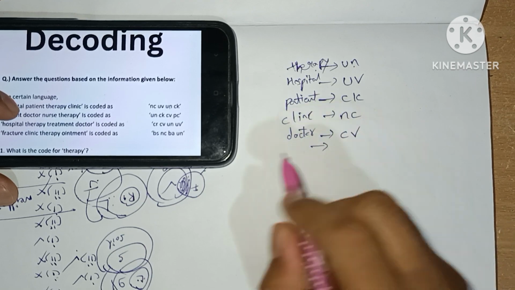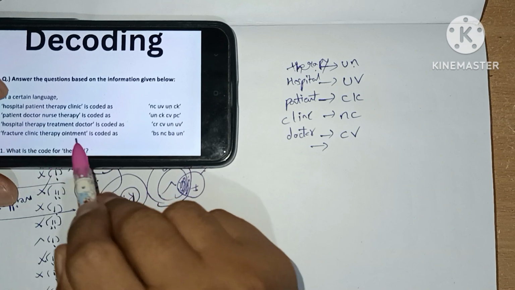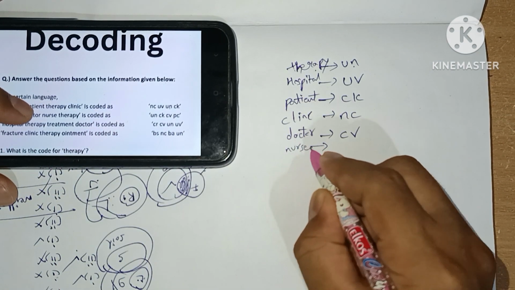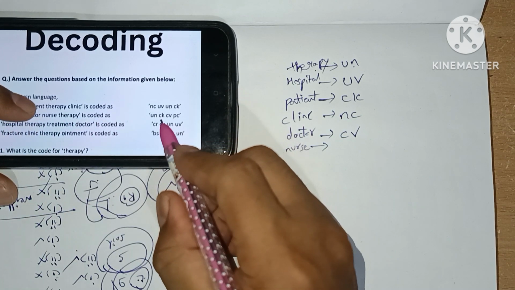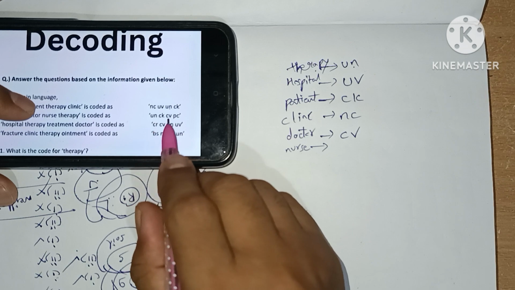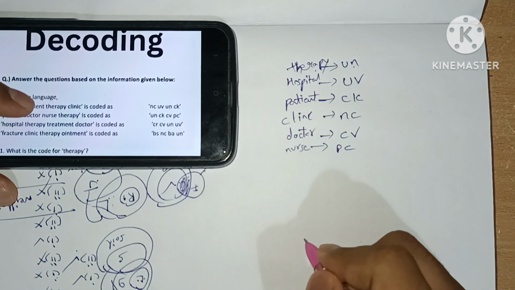Next word we need to see is nurse. There is no nurse, so we are able to find the nurse. We already seen patient, doctor and therapy, so we are only left with CK. We have completed that. UN also completed. CV also completed. PC is the nurse.